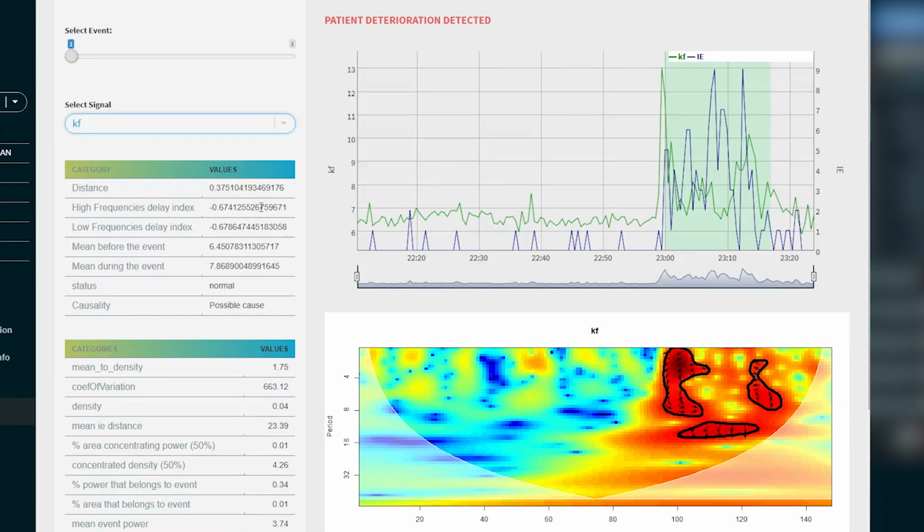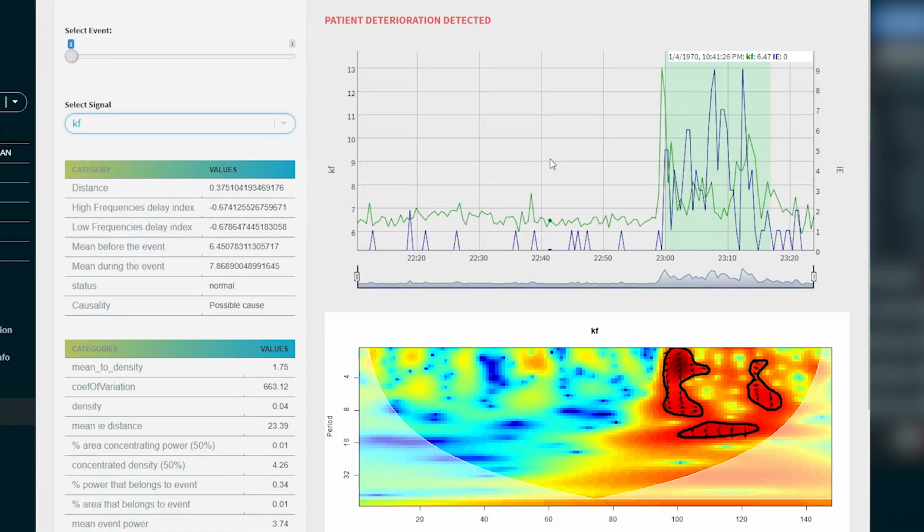In this case, the KF is considered a possible cause for the patient ventilator desynchronization that caused the rise of the AE. And we can see on the chart that, at least for the beginning of the event, the changes in the KF signal precede the changes in the AE signal. As such, the causality field of the matrix registers it as a possible cause.